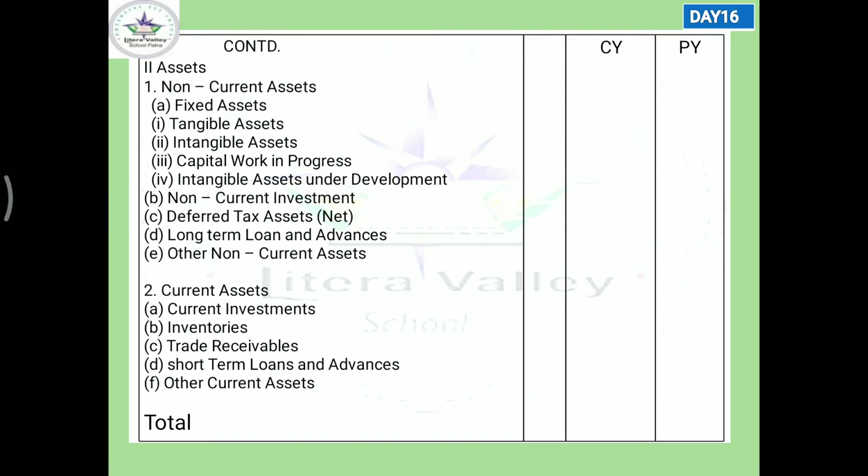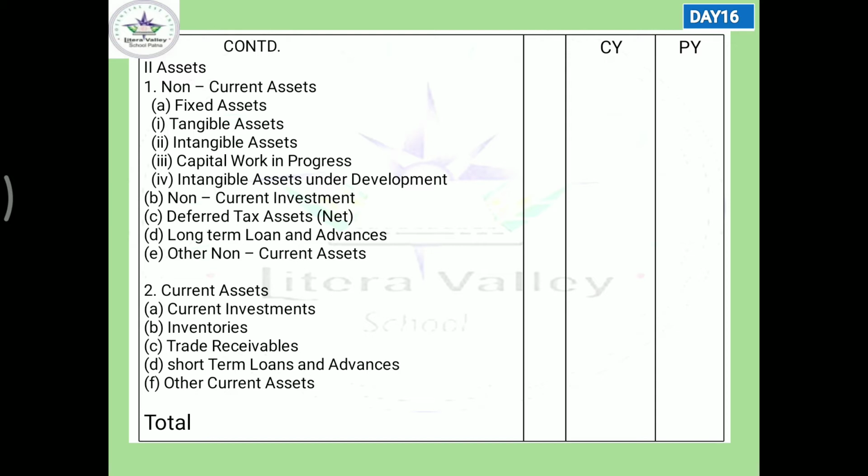So asset is not mainly explained here, but it is the same asset. Asset is divided into two parts: non-current asset and current asset.